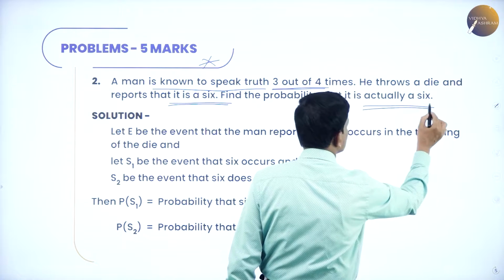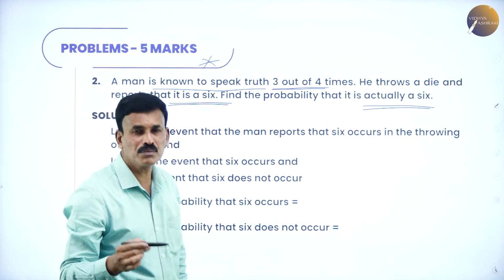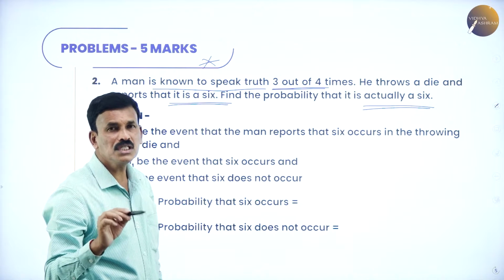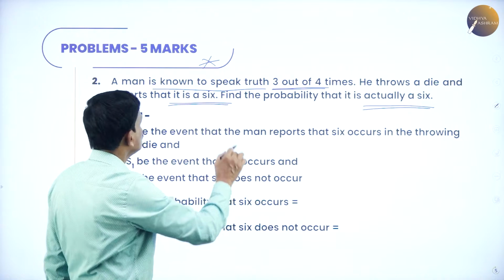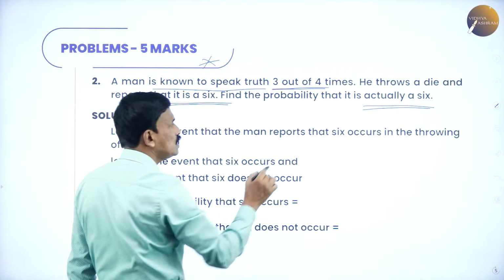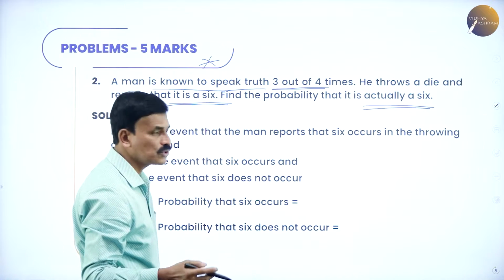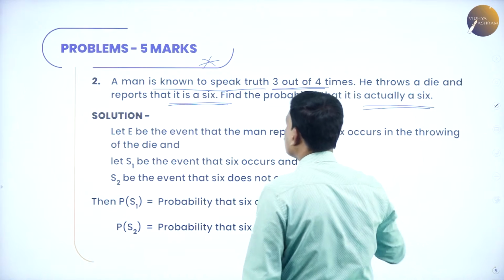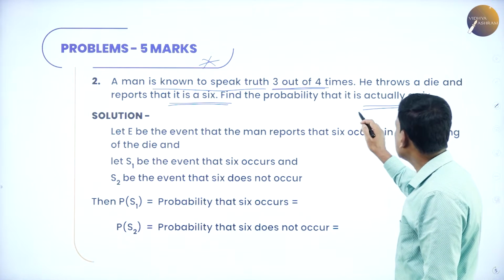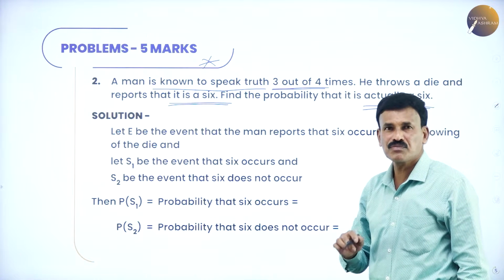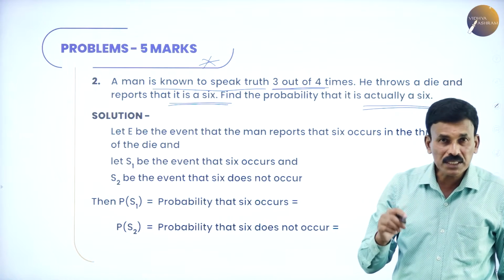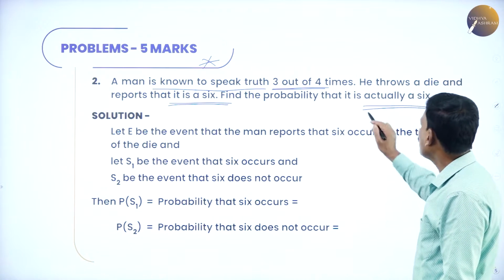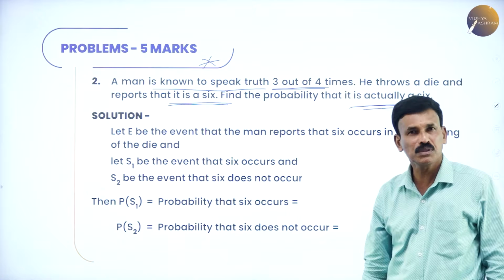Okay, so this is also a very simple and very important problem. A man is known to speak truth 3 out of 4 times. He throws a die and reports that it is 6. Find the probability that it is actually 6. That means find the probability that he is speaking the truth.